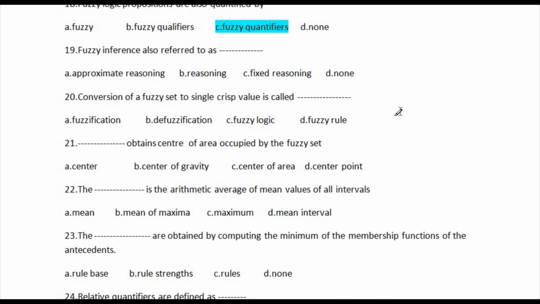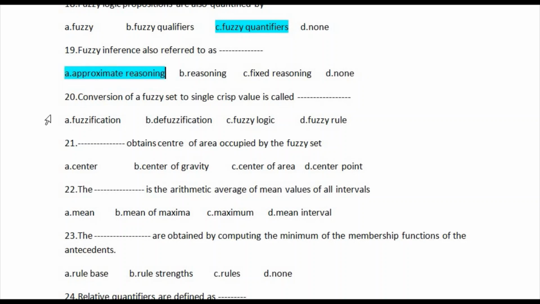So question number 19 is fuzzy inference, also referred to as. So available options: first one is approximate reasoning, and second one is reasoning, and third one is fixed reasoning, and last one is none. So correct answer is option number A, approximate reasoning. This is the correct answer of question number 19. And let's go for question number 20.